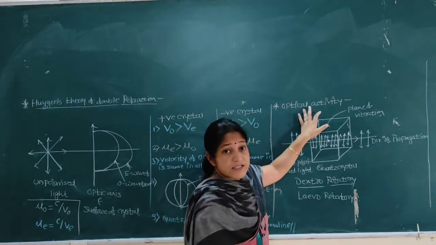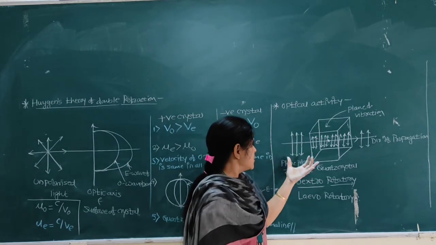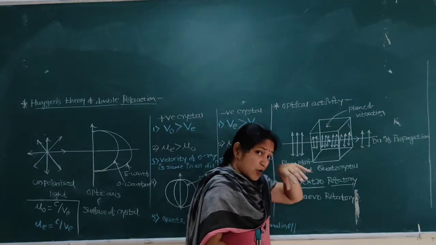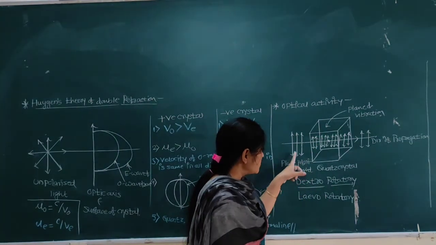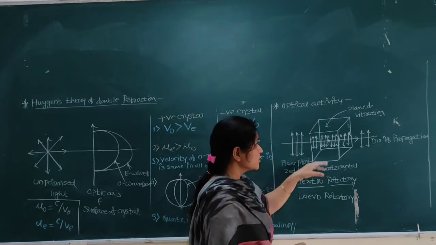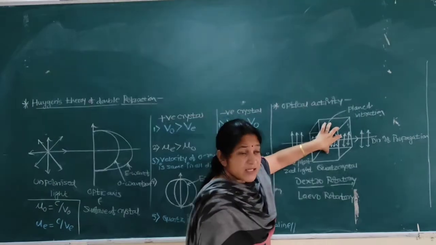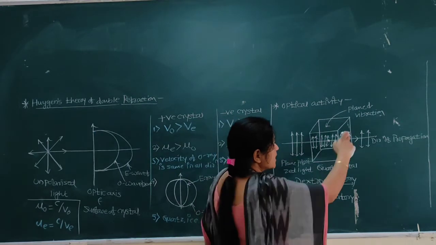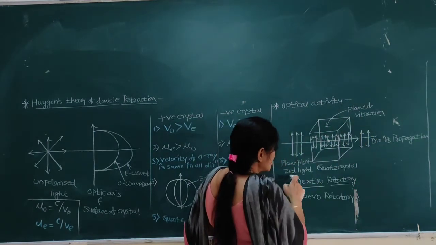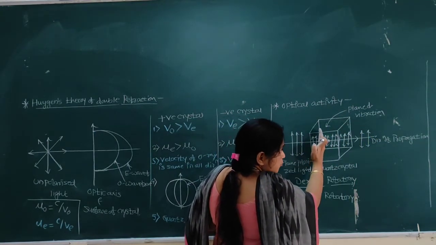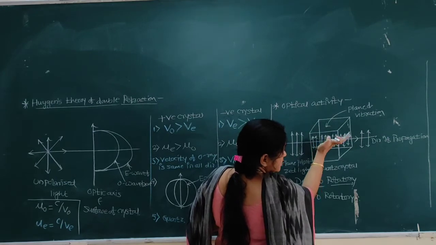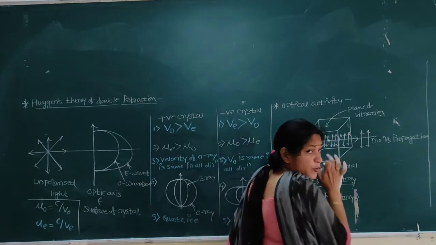I will explain one more time. Here, if we see this figure, then it is observed that when plane polarized light passes through the quartz crystal, the plane of vibration of the plane polarized light rotates slowly like this about the direction of propagation of light.